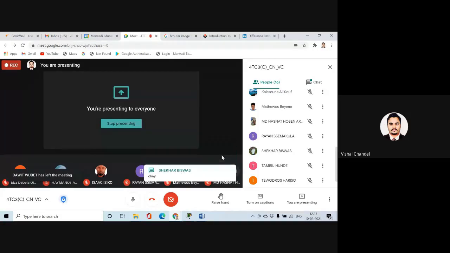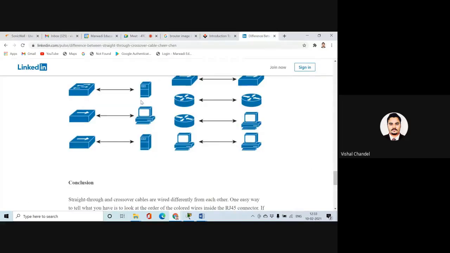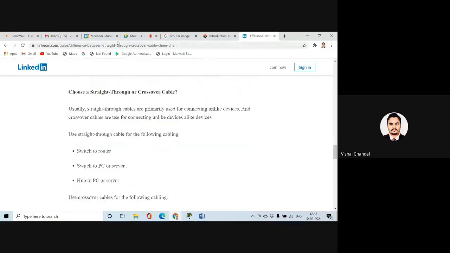Yeah, for ring you can use more switches, so at that time you have to use this. That's why I was sharing this. When you configure switch to switch, you have to use the crossover.